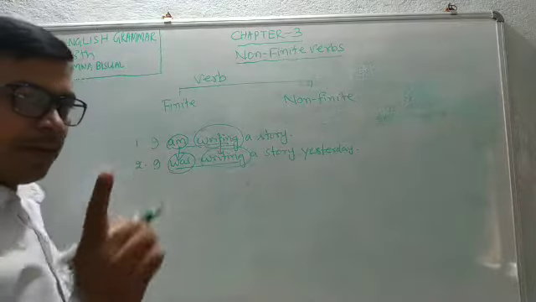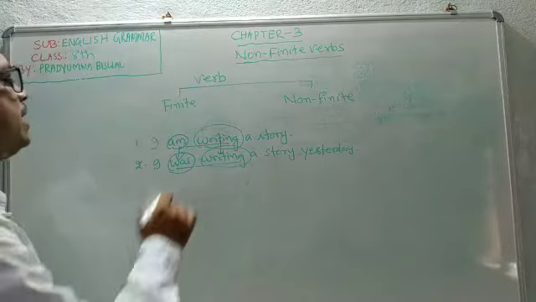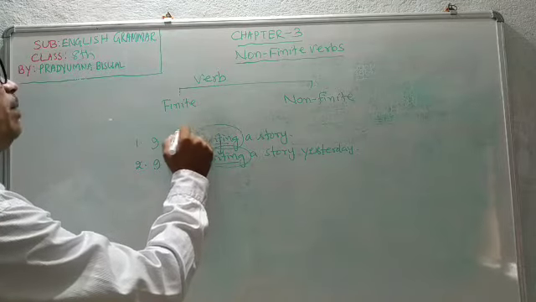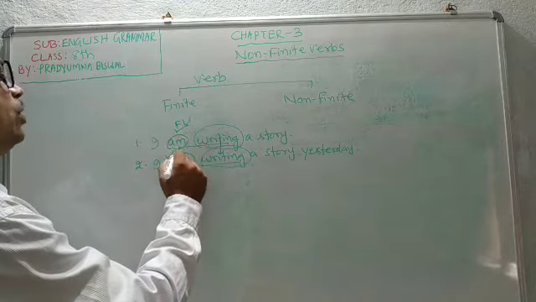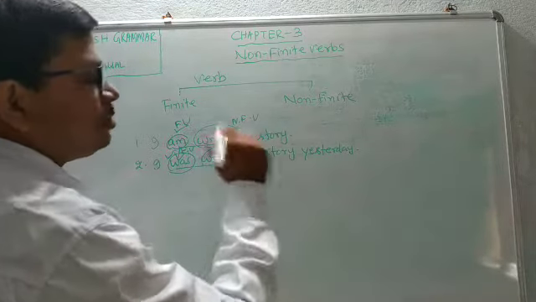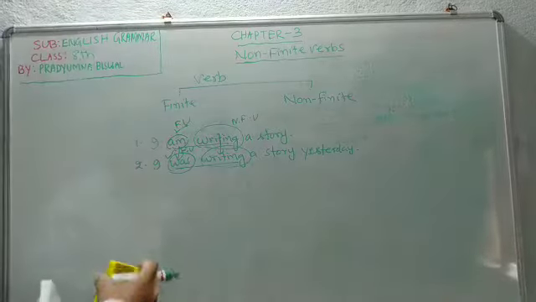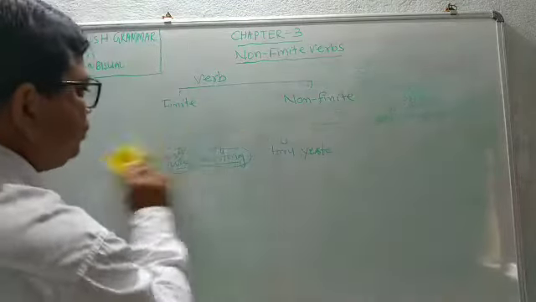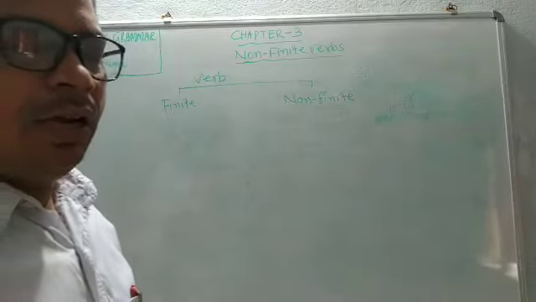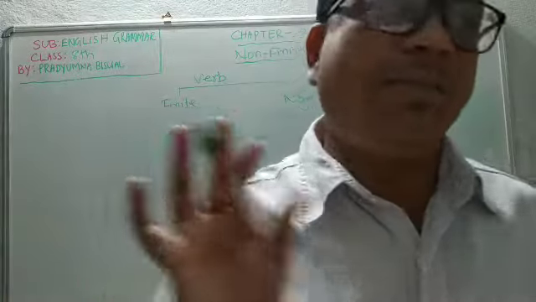The verb which carries tense is called finite verb. Which verb is carrying tense? Here am is carrying tense, was is carrying tense, so am is a finite verb, was is also a finite verb, whereas writing is a non-finite verb. This is one process. Another process to identify which is finite verb and which is non-finite verb: out of the verb phrase, the first word is the finite verb and the rest are non-finite verbs.